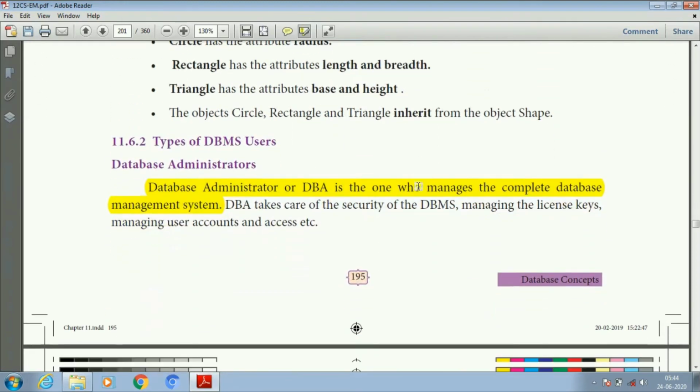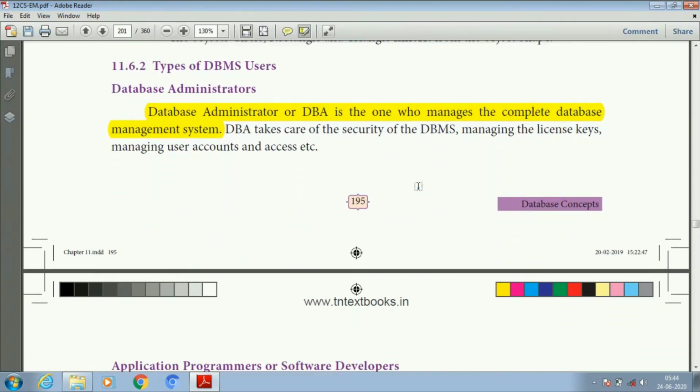Next one is types of DBMS users. What are the types of DBMS users? First one is the database administrator. The database administrator is the one who manages the complete database management: managing the software installation, maintenance, data extraction, transformation and loading of the data, and also managing the license keys.